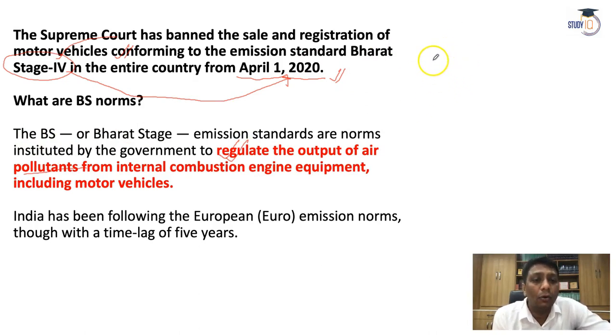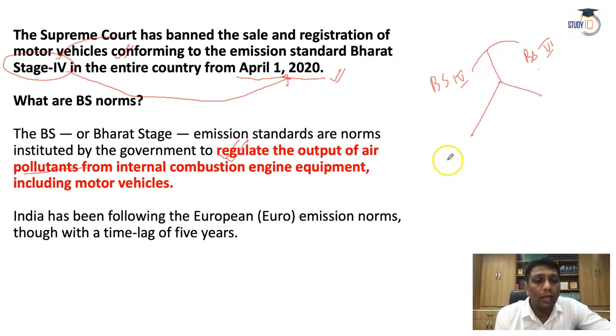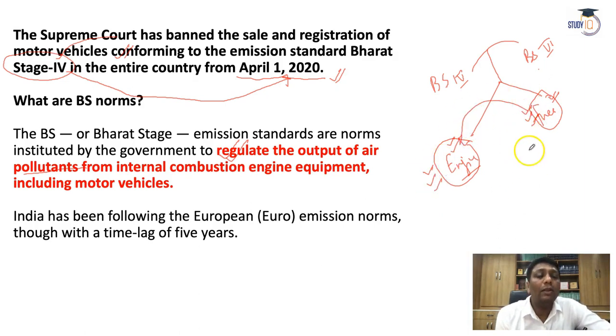See one thing, guys, how BS4 will shift into BS6. There are some reasons. See how the provision becomes possible. One, we will try to improve the quality of the engine, so the engine performance will increase, and second, the fuel must be improved. If you improve fuel quality and use a good engine to burn quality fuel, then ultimately the performance of the vehicle will increase, and the problem for the environment will reduce. So these two procedures are adopted under BS4 to BS6.